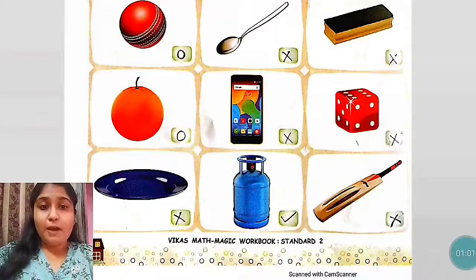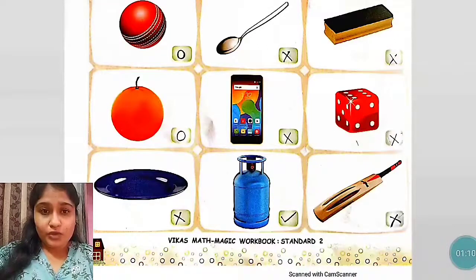The last picture is of a bat. Bat एक long shaped का है, right? So it cannot be rolled. वो सिर्फ क्या हो सकता है? Slide हो सकता है.